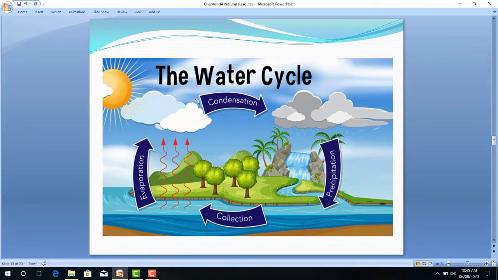As water vapor combines together, it forms clouds. At the upper surface of the air, the temperature decreases and these water vapors cool down, and these big clouds once again condense.